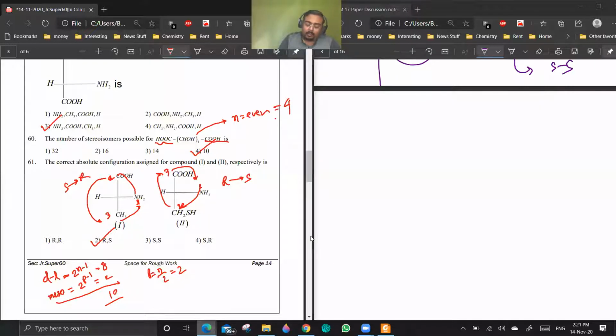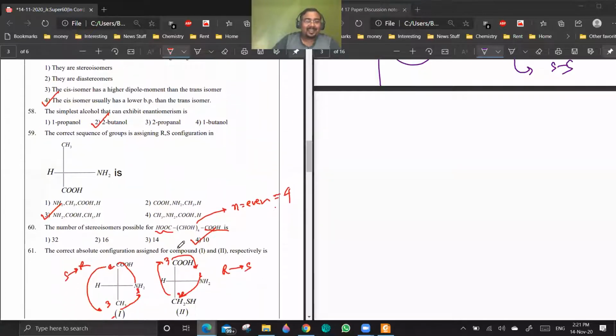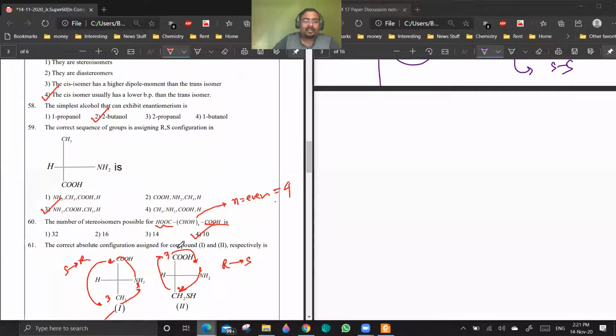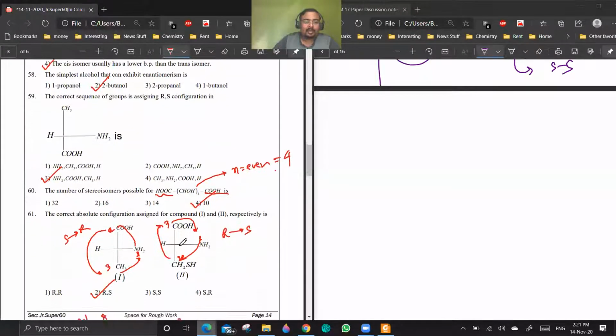And the number of meso will be 2 to the power p minus 1, where p is equal to n by 2. So 8 plus 2, 10. This is a direct application of the formula. That is why I have given that formula there. Is it clear to all of you?